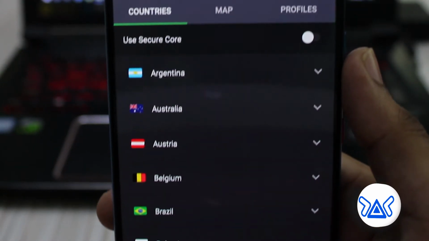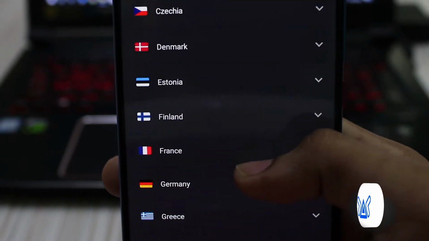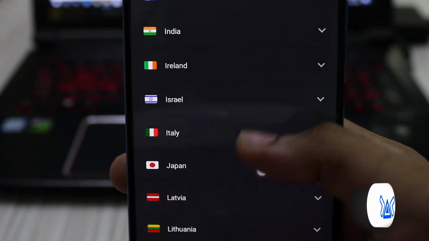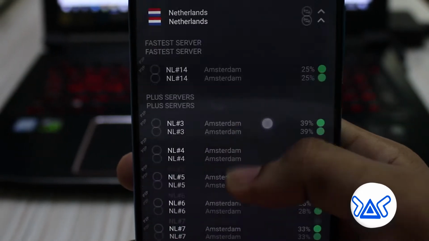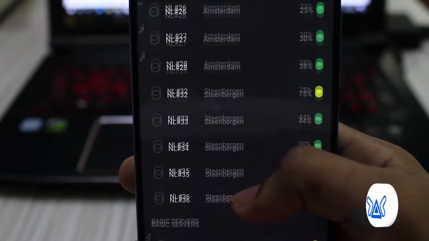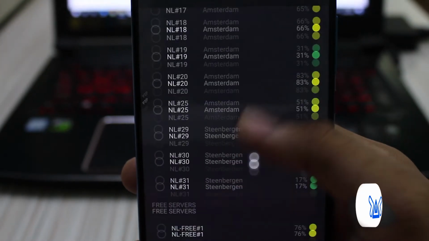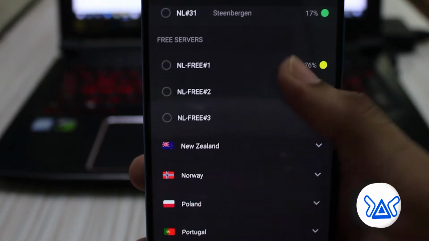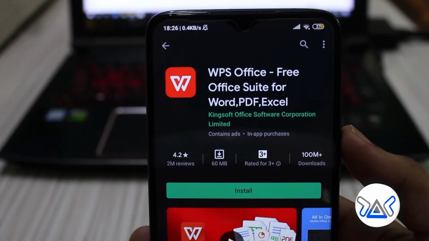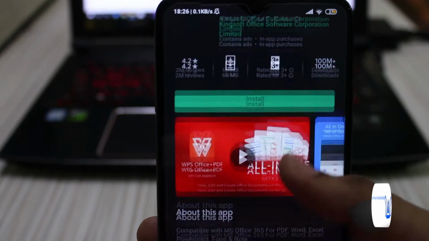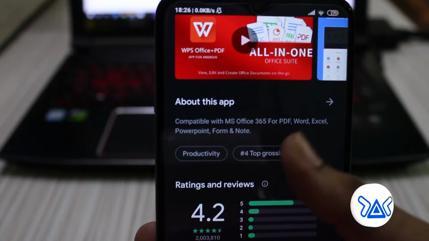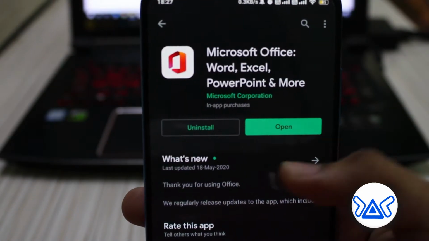So the alternative for this is Proton VPN. Here the app is free, open sourced, and you can get multiple free servers for 3 major locations: the US, Netherlands and Japan.